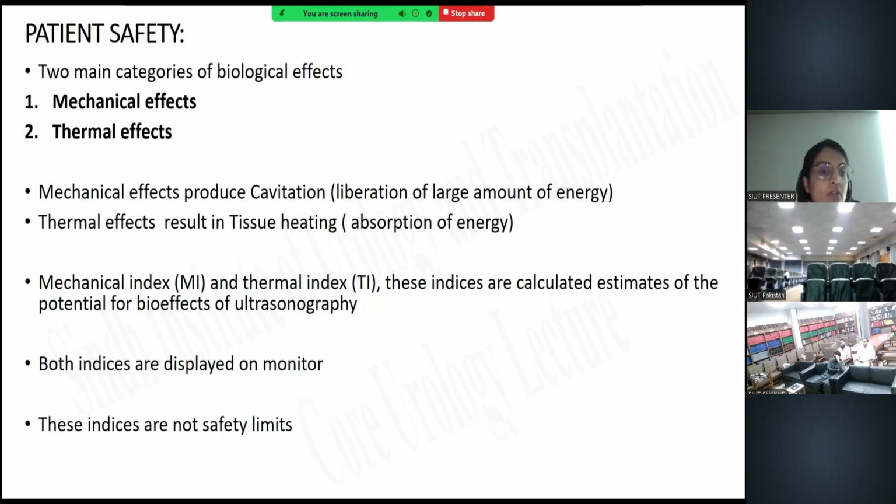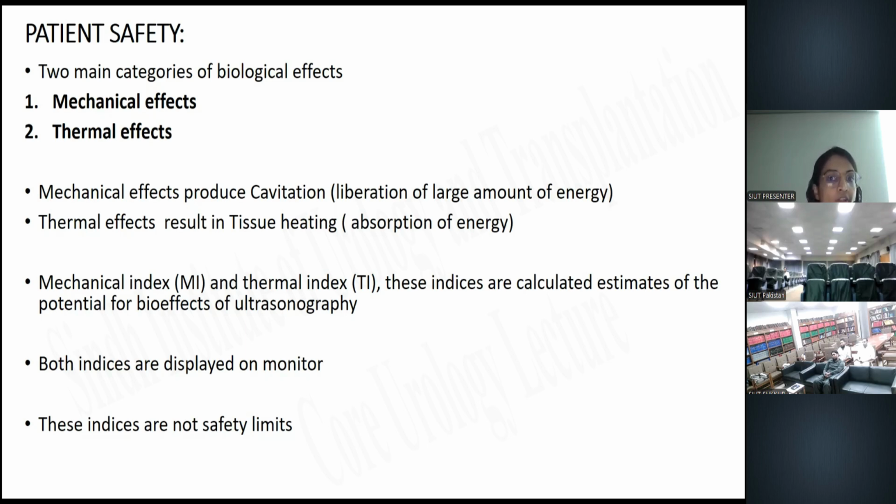Now, patient safety. Basically, ultrasound waves are transmitted inside the human body, and this results in the production of certain biological effects. These effects are categorized into mechanical effects and thermal effects, and they can be hazardous to the patient's health.